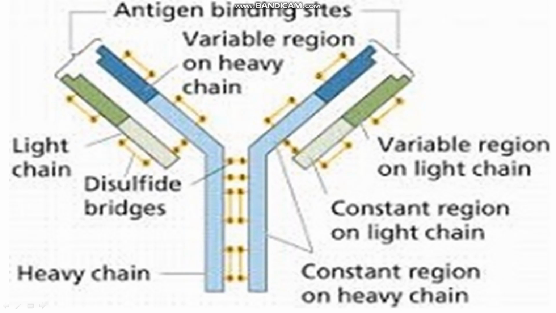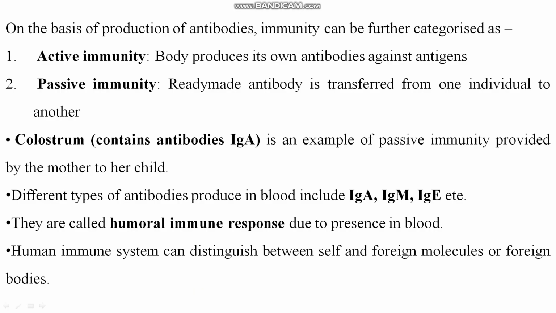See, this is the heavy chain. This is the light chain. Listen, students, these are the disulfide bridges, which hold these two chains together. Right? These are the antigen binding sites. Clear? Variable region on heavy chain, variable region on light chain, constant region of light chain, constant region on heavy chain. Students, this diagram is very important. Please go through it and ask me if you have any problem.